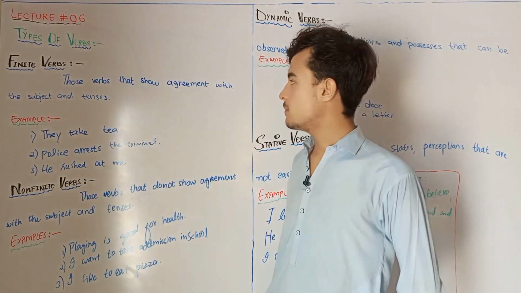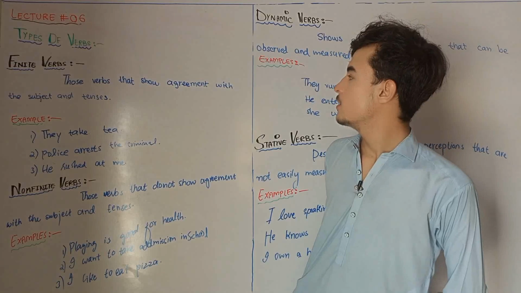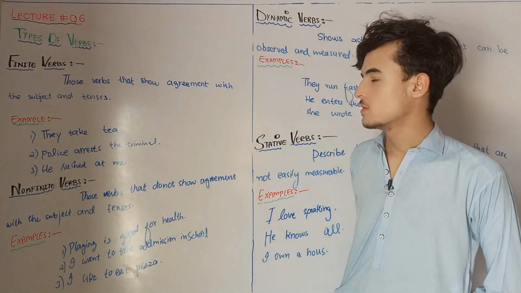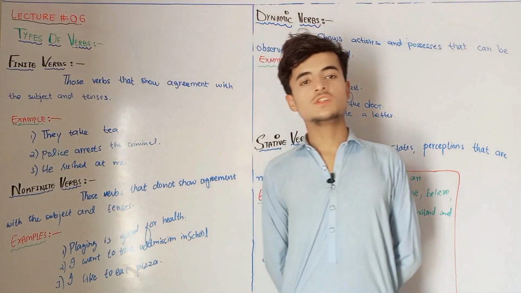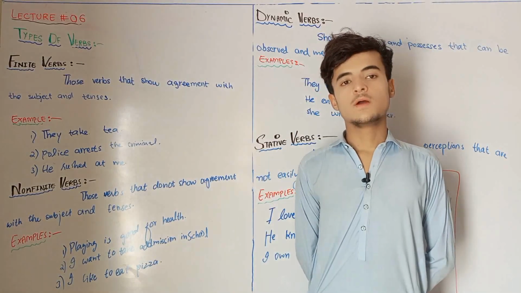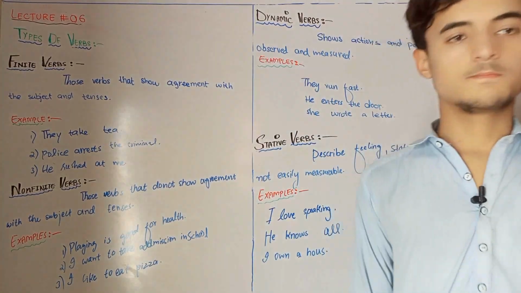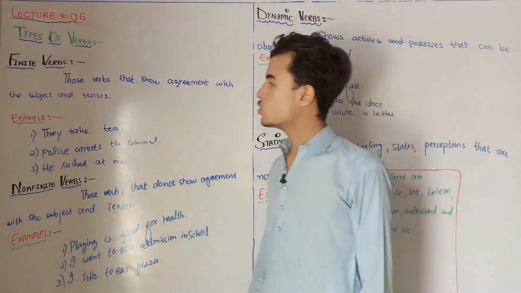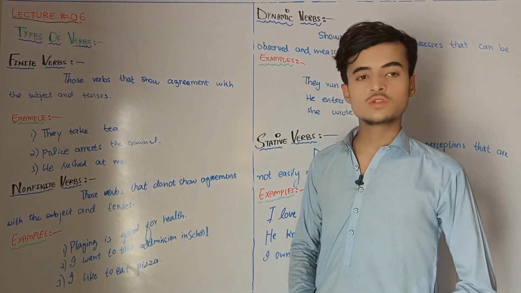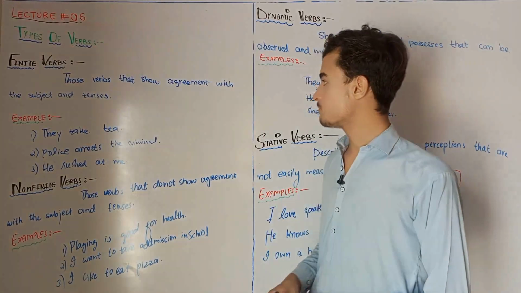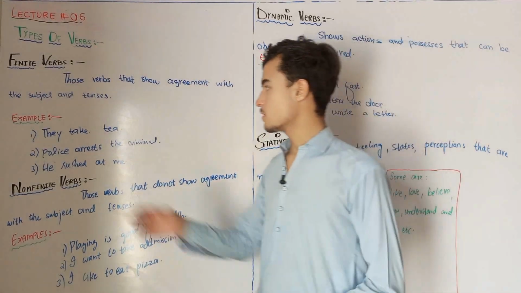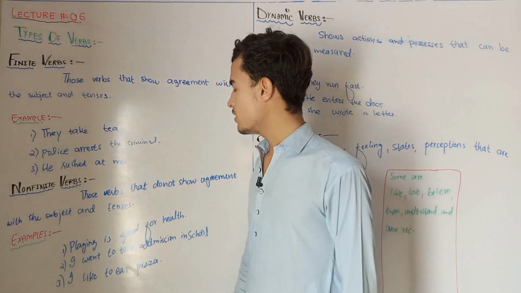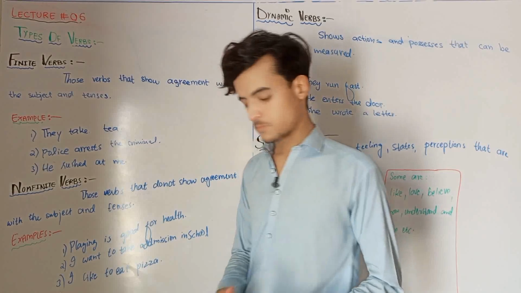That is the finite verb. What is a finite verb? Those verbs that show agreement with the subject and tenses. It means that finite verbs are those which show agreement with the subject and tenses. For example, they take tea.